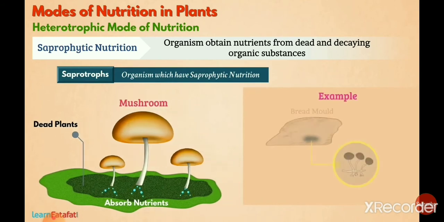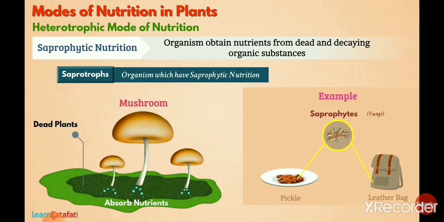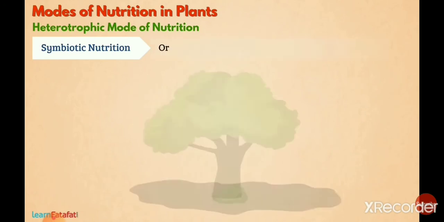Okay. So if we are talking about examples, like bread mold, Rhizopus, Mucor and pin mold. So you can simply give the example of fungus and bacteria. Like saprophytes, fungi. After this we are discussing symbiotic nutrition.